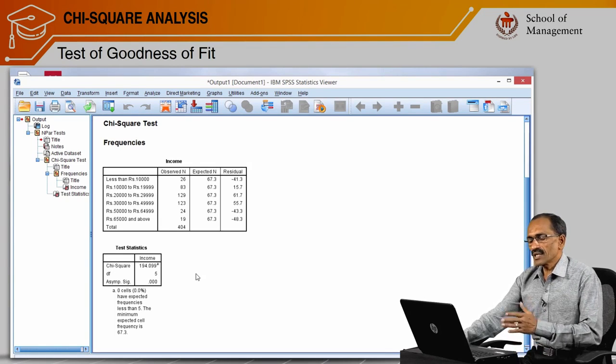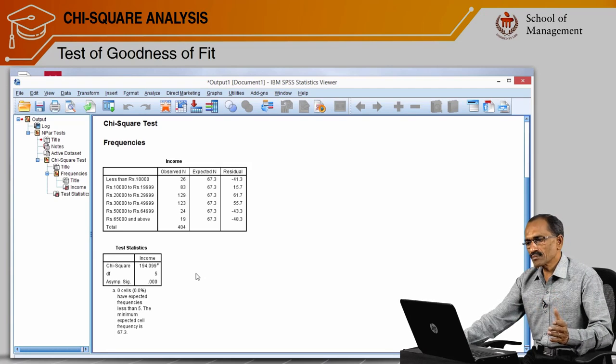This can happen in industrial surveys and everything. Say we have collected data from 4 segments, 4 regions, or 4 outlets, and we have got around 2,000 or 4,000 samples. Before we do any statistical analysis, it is better to find the goodness of fit of the data. With respect to metric data, we are interested to know whether the data is normally distributed. This is the non-parametric counterpart of the normal distribution check that we examine through chi-square analysis.